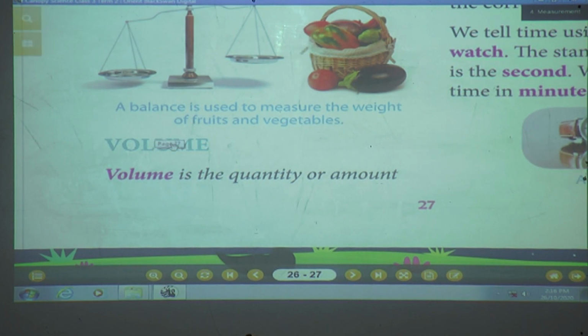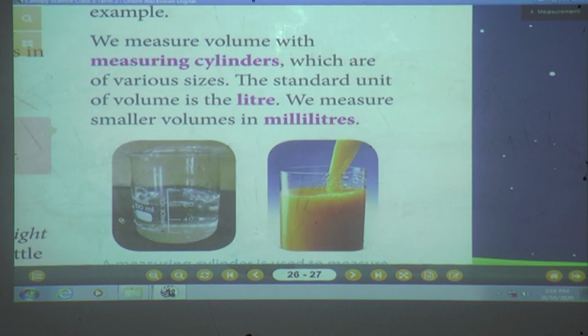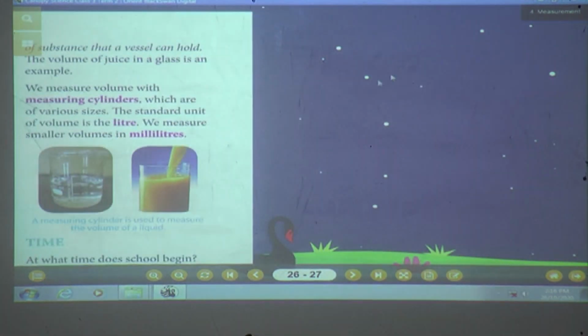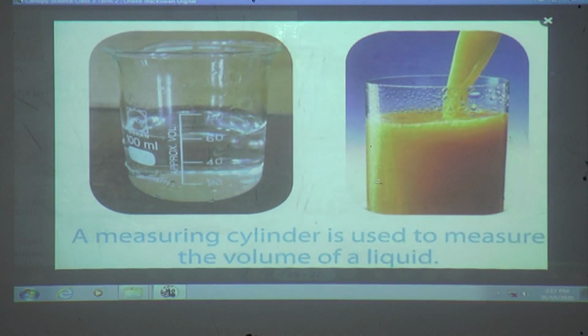Now we will move to volume. What is meant by volume? Volume is the quantity or amount of substance that a vessel can hold. The volume of juice in the glass is an example. Can you see here? See, in this glass juice is there.